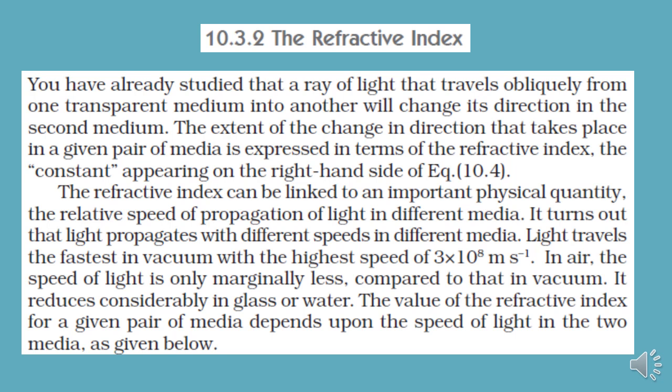But when a ray of light goes in glass or water, then its speed will reduce considerably. So in your textbook, the values of refractive index of different substances are given. You need not memorize it, but it's just for your knowledge how the value of refractive index changes from one medium to another.